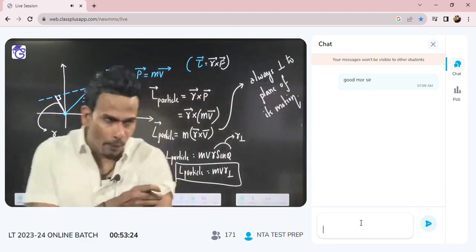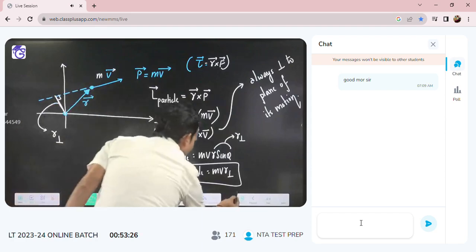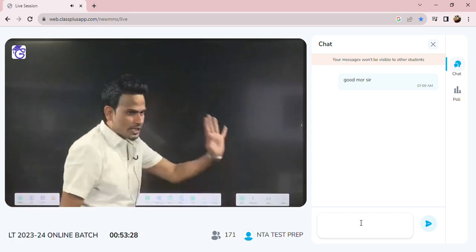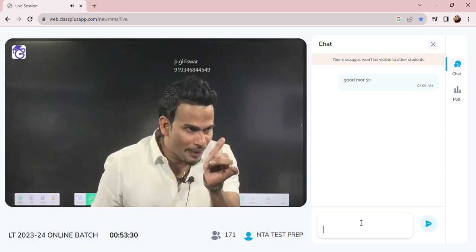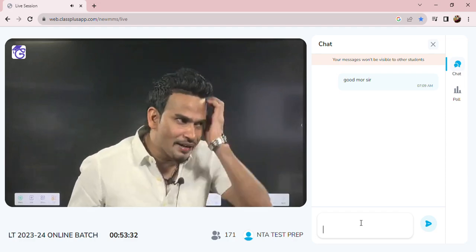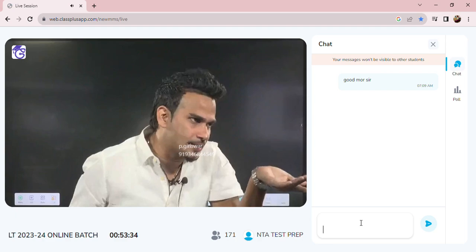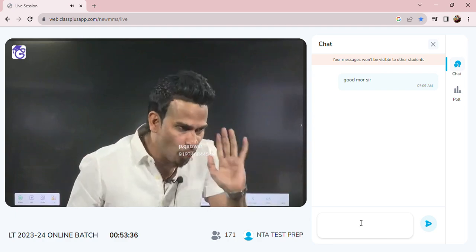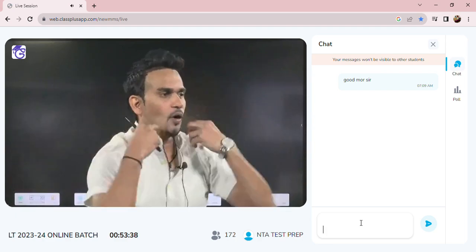Now pay attention, be focused. Perpendicular to the plane. If it is a rigid body, then you can say along the axis. For a rigid body, it will be along the axis.